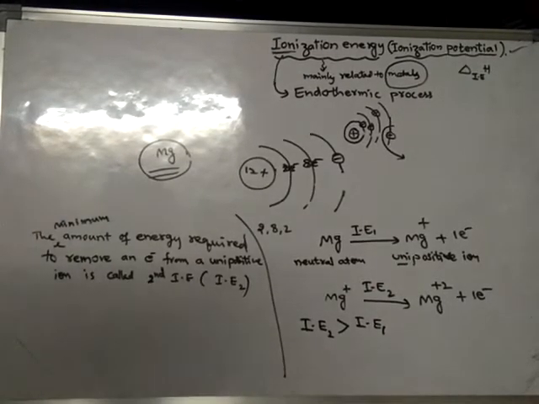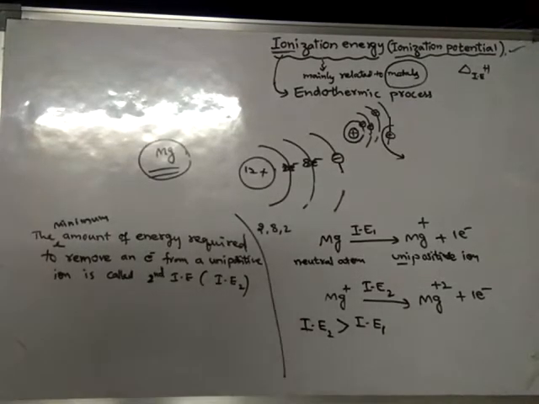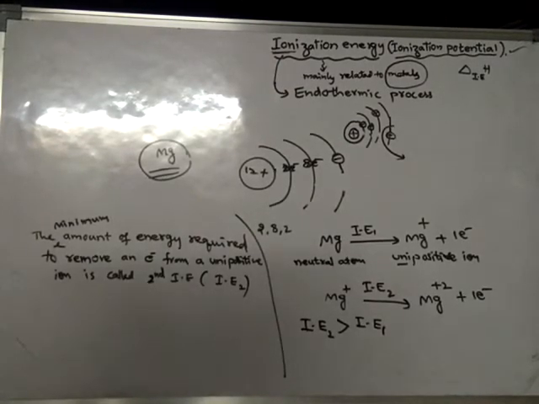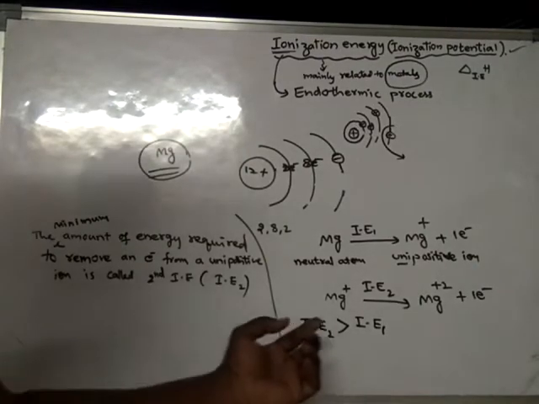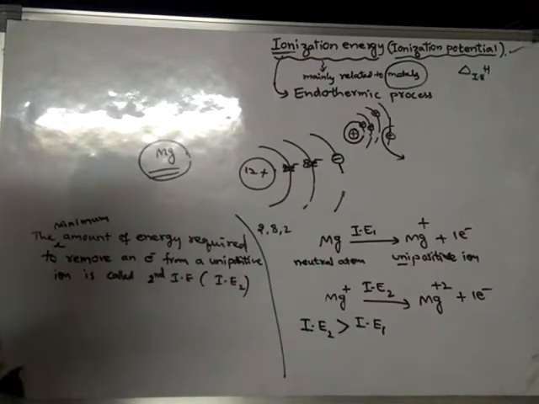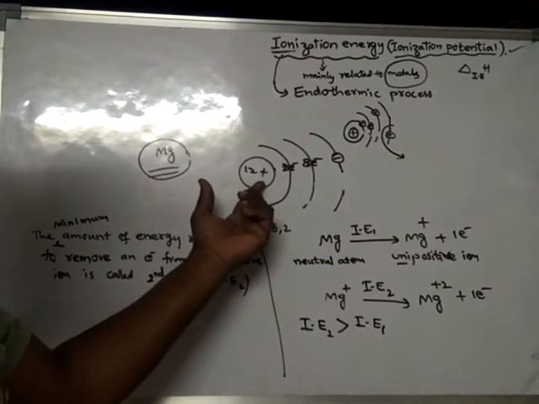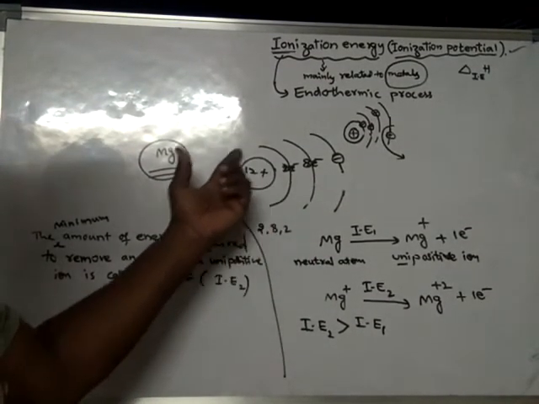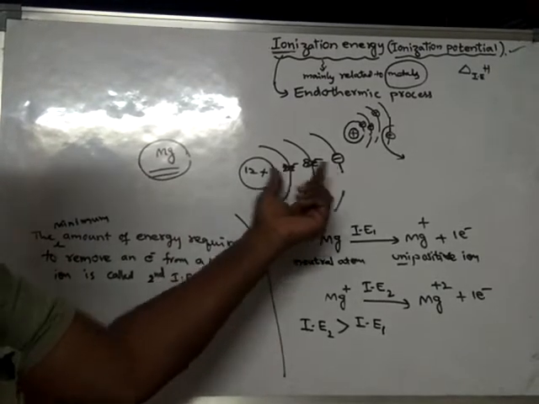Always remember that. Whenever an electron is removed from an atom, the nucleus becomes more powerful and shows more force of attraction over the remaining electrons. That is why in order to remove the second electron from an atom, it requires more energy, because the nucleus has become more powerful as the number of positive charges is more and the number of negative charges is less.